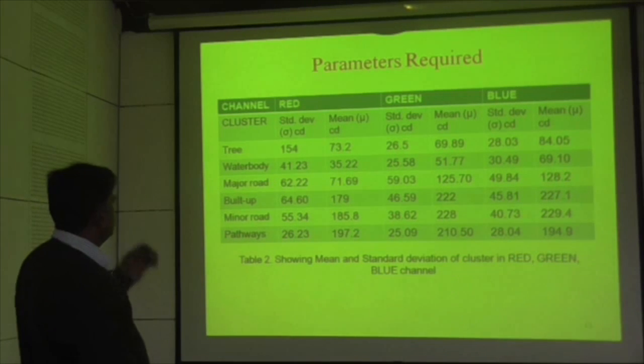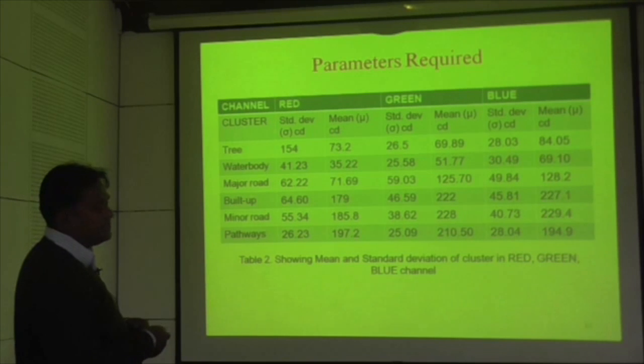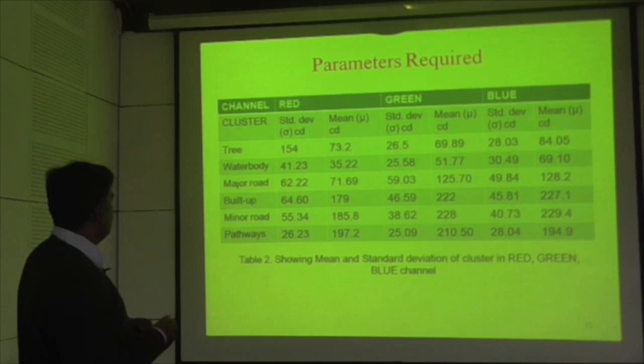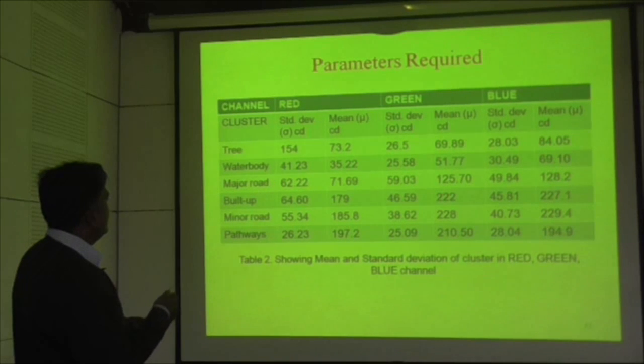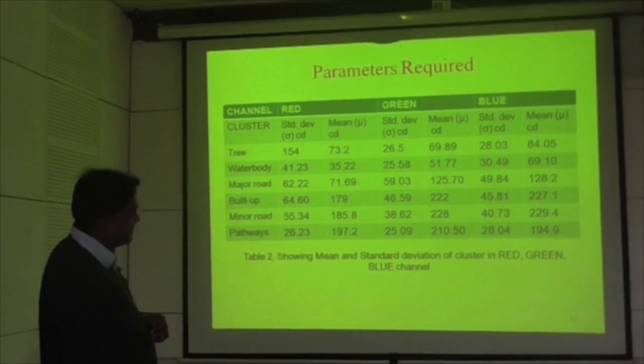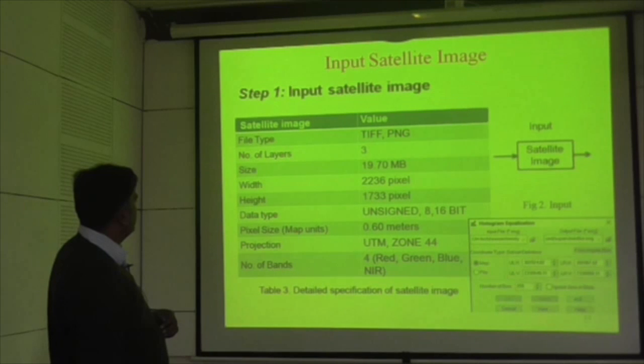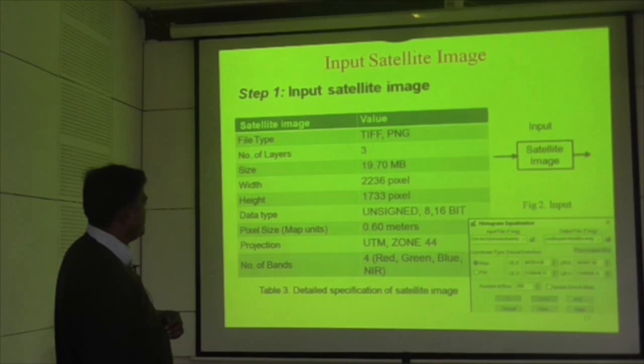These are the parameters which we have taken from the image. In the image there are three bands: red band, green band and blue band. These are the clusters, for example tree, water body, major built-up, minor, roads, pathway, etc. In the red band we have the standard deviation and the mean. The standard deviation and the mean have been calculated in each band. This is the image which has been taken, and these are the specifications of the image: the file type, number of layers, size, width, data size, pixel size, projection and number of bands.